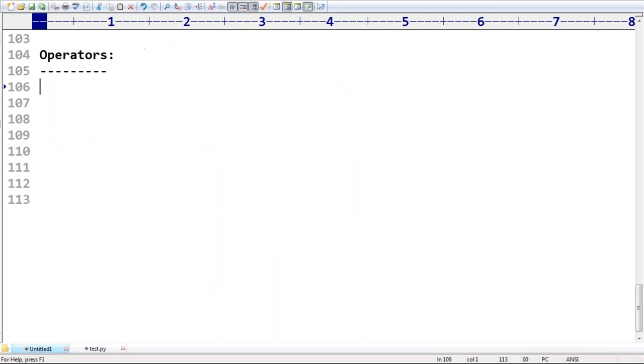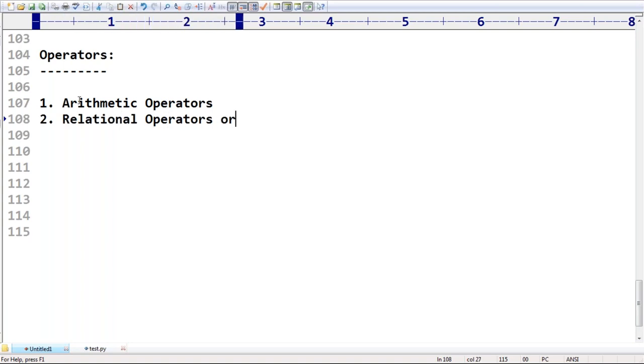Which operators are available in Python? Some operators are responsible for performing arithmetic operations, some for comparison purposes. Logical operators, bitwise operators, like there are multiple operators available in Python. This is the list: we have arithmetic operators, next relational operators, which are comparison operators.